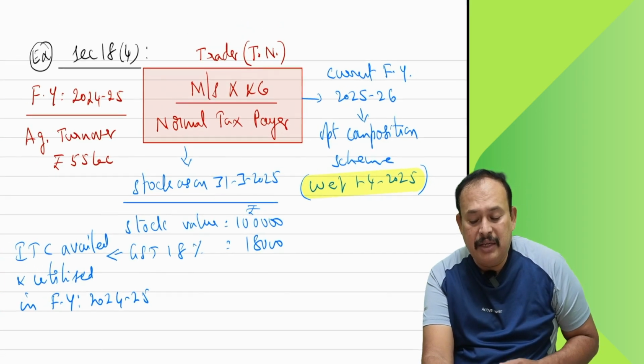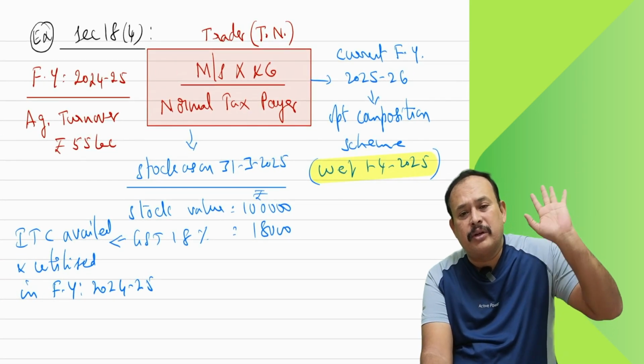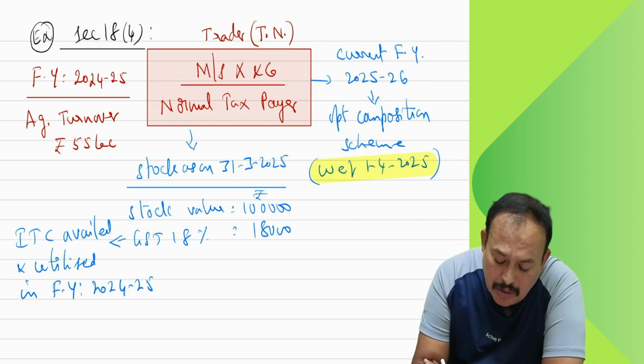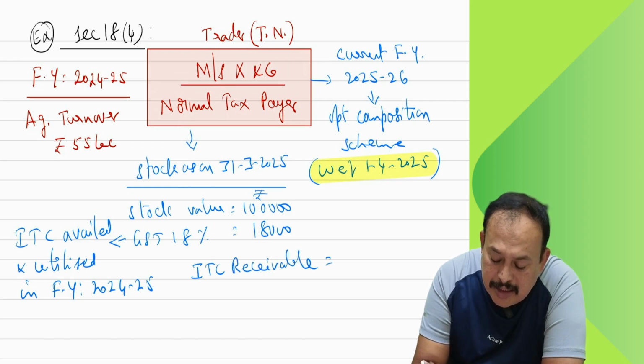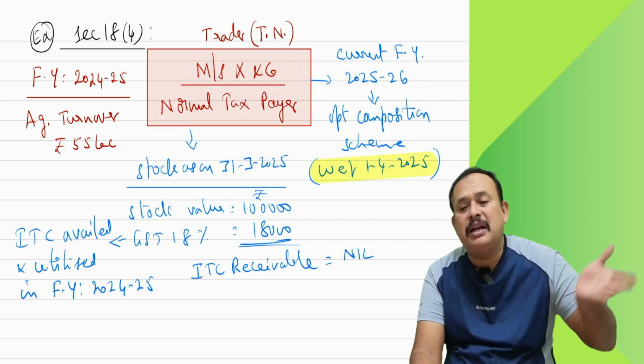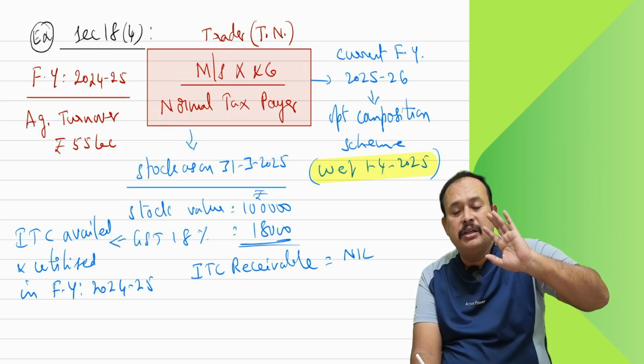You have availed and utilized it. ITC is over. That means now ITC receivable is nil, because the 18,000 you availed as ITC, you utilized the ITC.